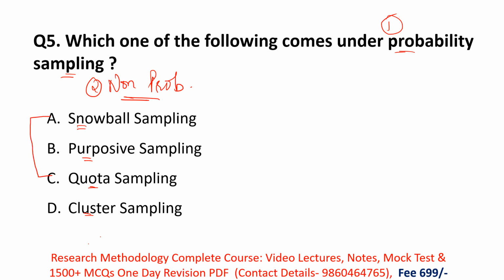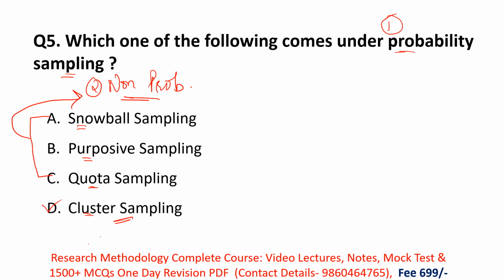Snowball, purposive, and quota samplings belong to non-probability sampling. In the question, they are asking which is a type of probability sampling. Remember, cluster sampling is a type of probability sampling.